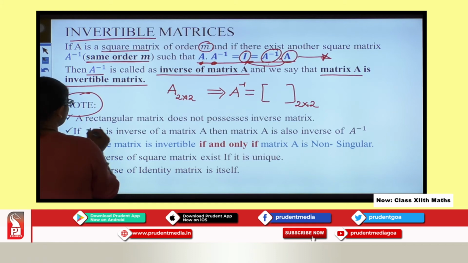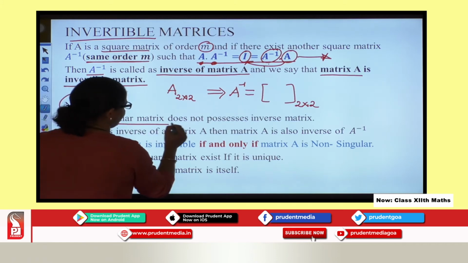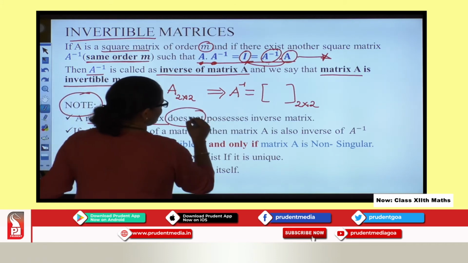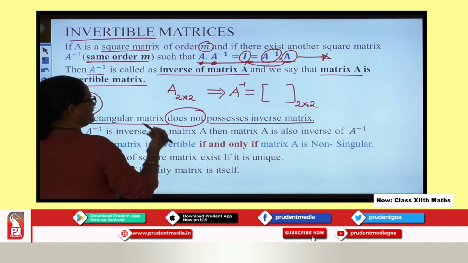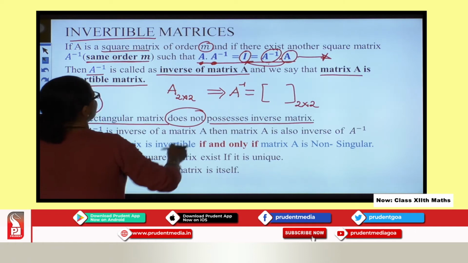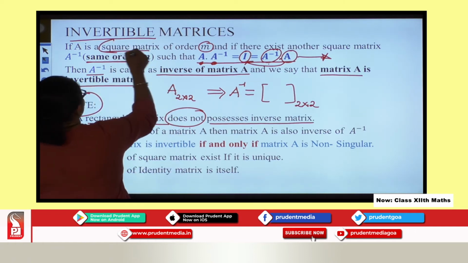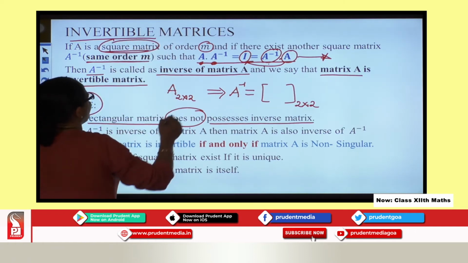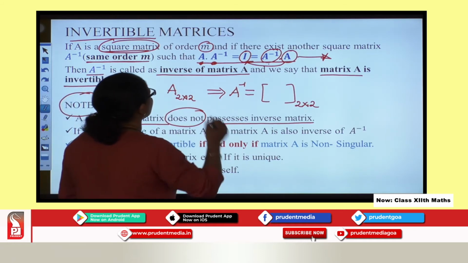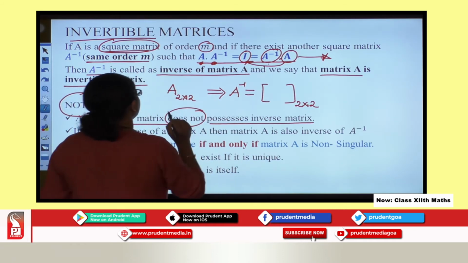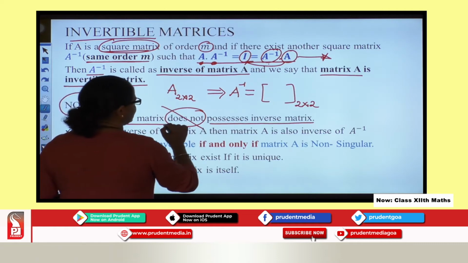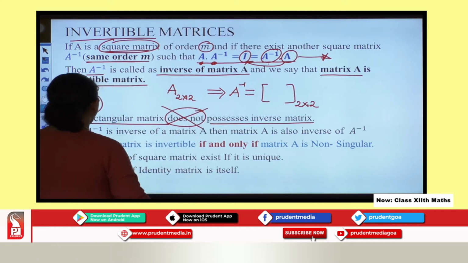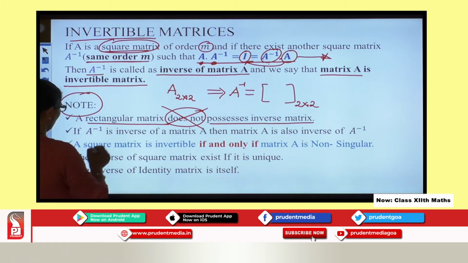Now let us talk about some notes. Here what is given: the rectangular matrix does not possess any inverse. Why do we say it does not possess any inverse? Because you can see here it is strictly mentioned it is a square matrix. The given matrix is supposed to be a square matrix, then only A inverse exists, otherwise it does not exist.